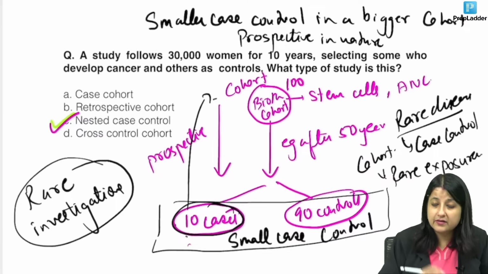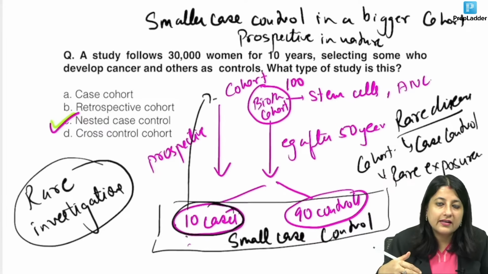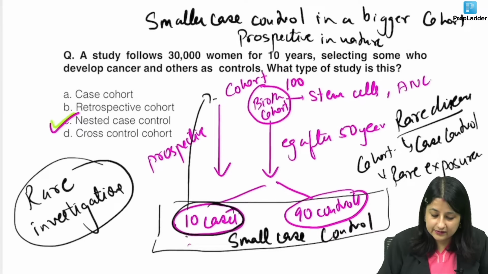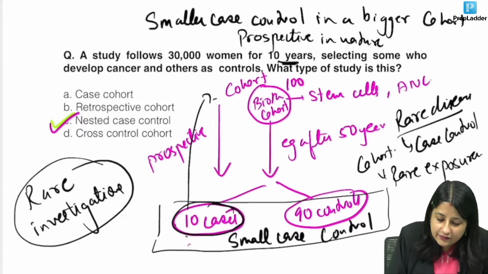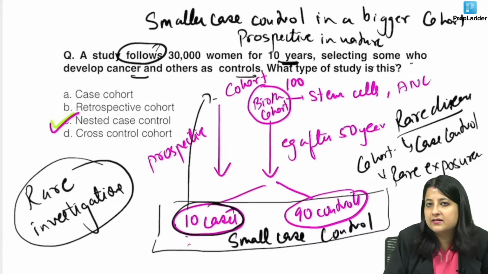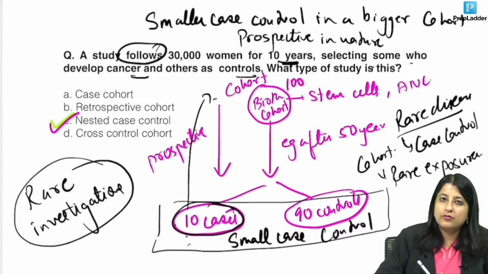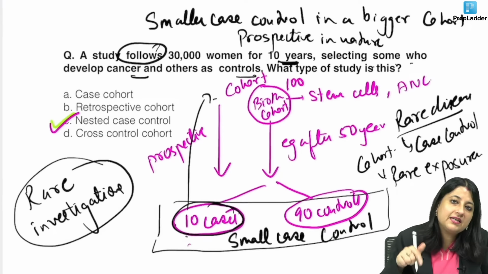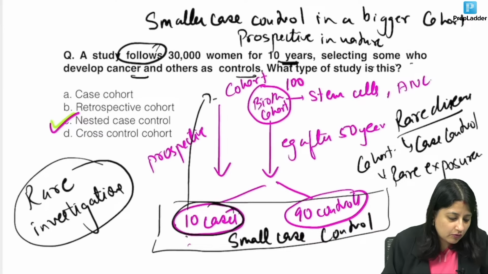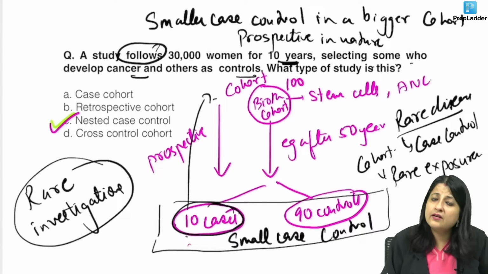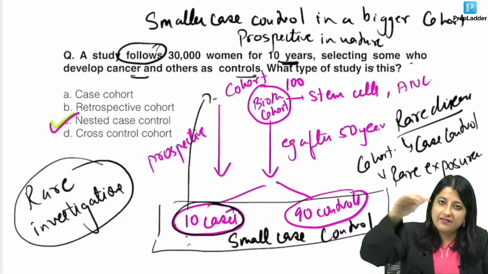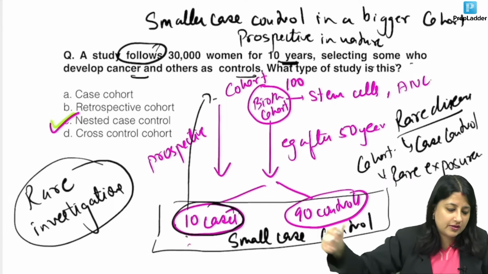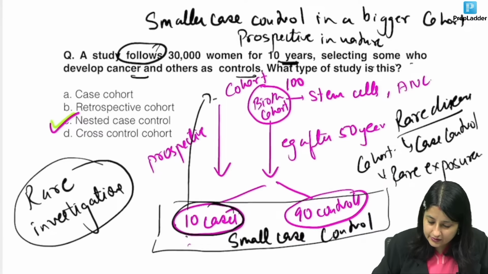Why not cohort, Indra? Because you had a group of people, you followed them, then some developed cancer and others did not. So I have followed some women for 10 years, selecting some who develop cancers and others as control. So after 10 years, some who developed cancers become my cases, and some who did not become my controls. And now I am initiating a smaller case control in a bigger cohort. Did you get it, Indra? In cohort, you will have a group of people, you will divide into exposed and non-exposed, and follow them for the outcome. Okay, let's go to the next MCQ, guys.